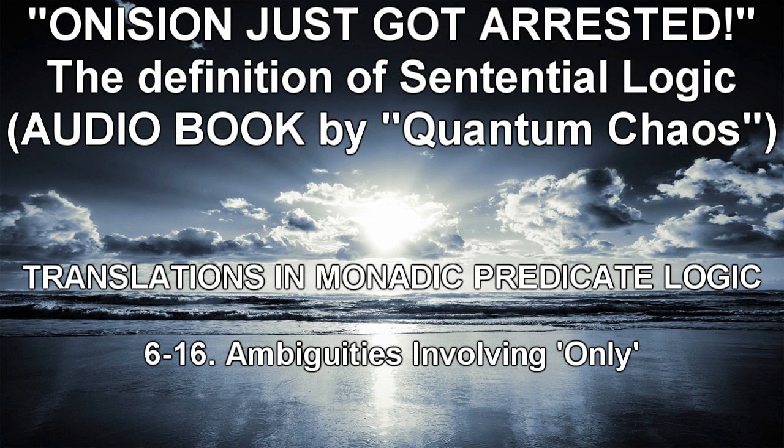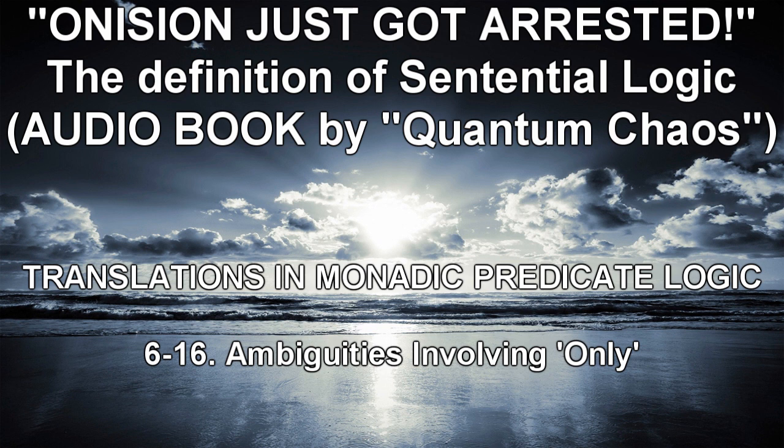R1: X is a non-poisonous snake. R2: X is a non-poisonous snake, X is not a poisonous snake. S1: not PX and SX. S2: not (PX and SX). On one reading, to be a non-poisonous snake is to be a snake that is not poisonous. On the other reading, to be a non-poisonous snake is simply to be anything but a poisonous snake.